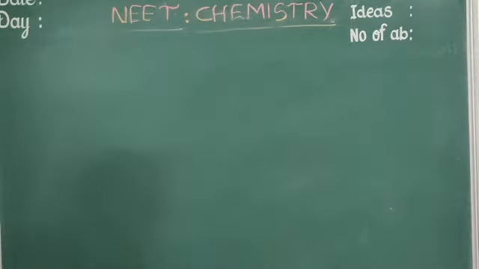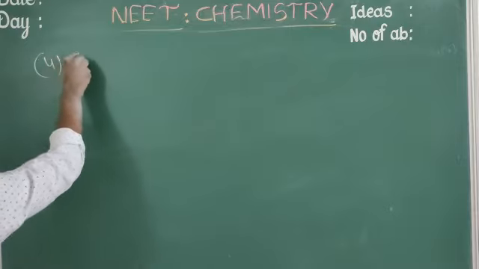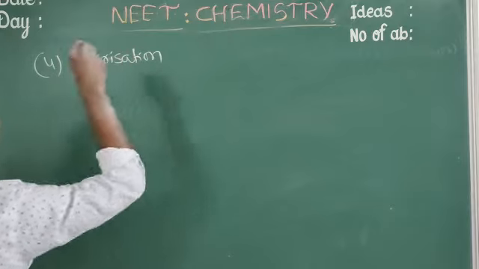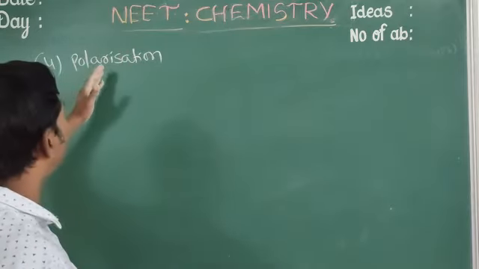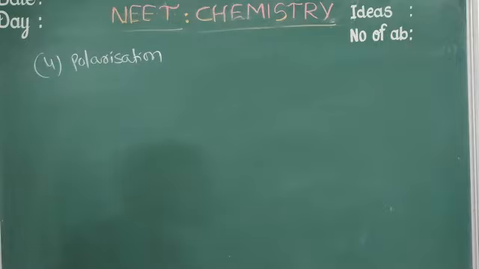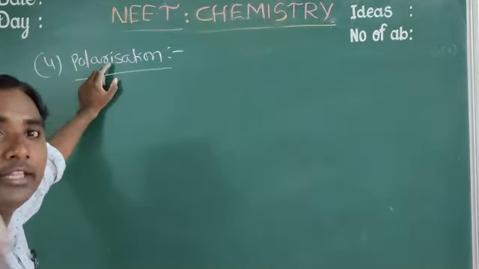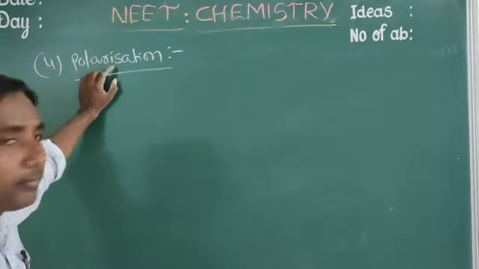Next, the last one: polarization and electron configuration.